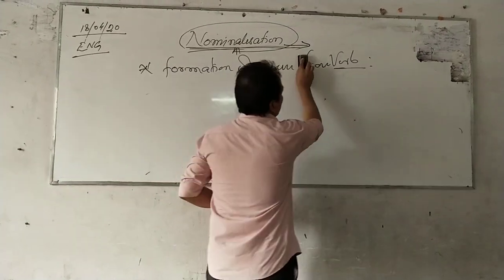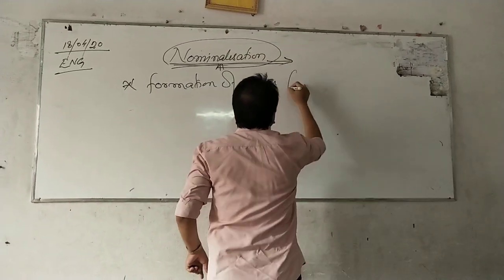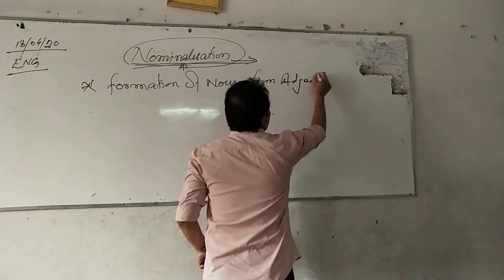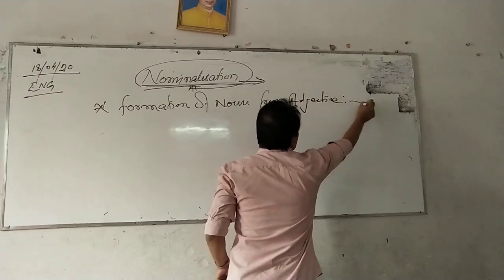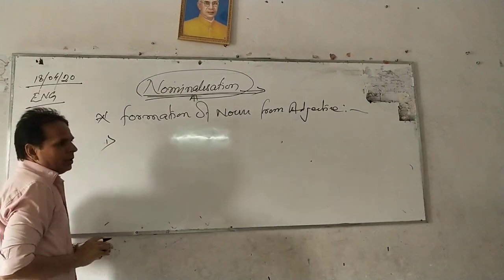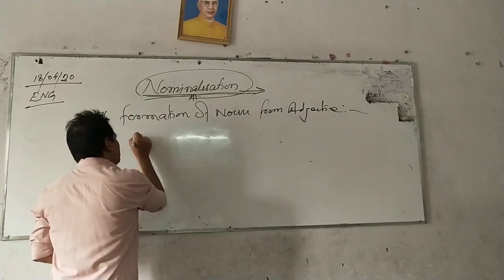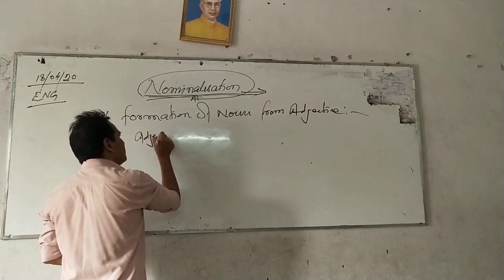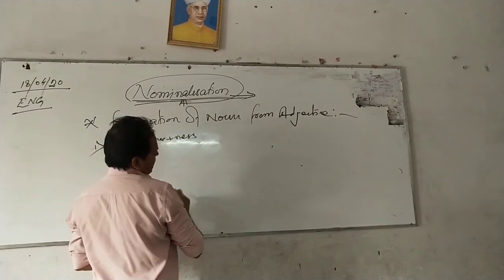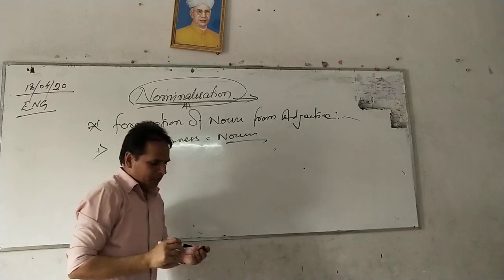Formation of noun from adjective. Step 1: by adding ness. Adjective plus ness, we get noun.